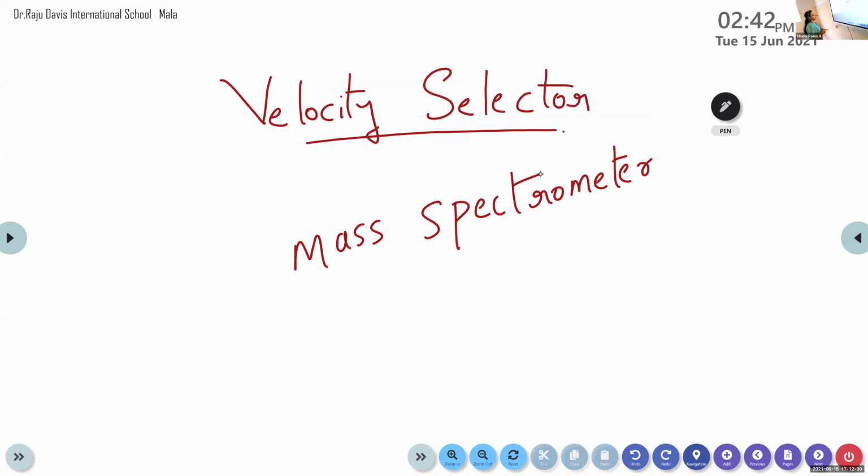So velocity selector is a device that is used to separate the charged particles. It is employed by Sir J.J. Thomson, and it is also used in mass spectrometer to measure the charge to mass ratio of an electron.